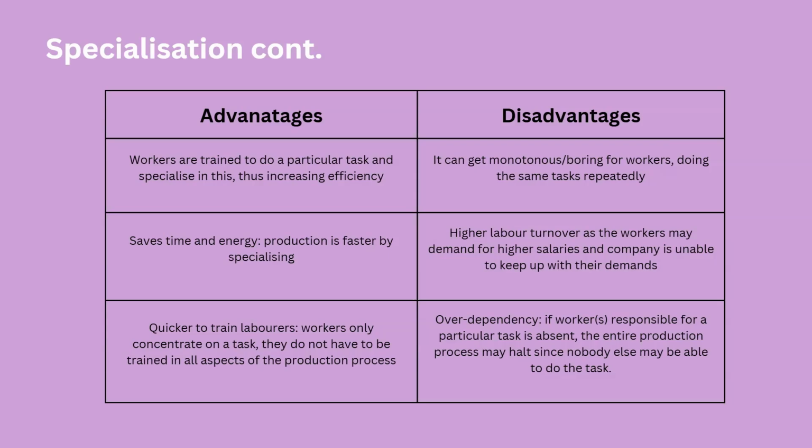Higher labor turnover, as the workers may demand higher salaries and companies are unable to keep up with the demands. The reason being that it's really monotonous, really boring, and they don't want to do it. High labor turnover means that more people are leaving and joining the company. Now, if new people are always leaving and joining, there would be costs associated with it, and it would be really difficult for the company to keep up with the higher salaries and the demands of the workers. Over dependency.